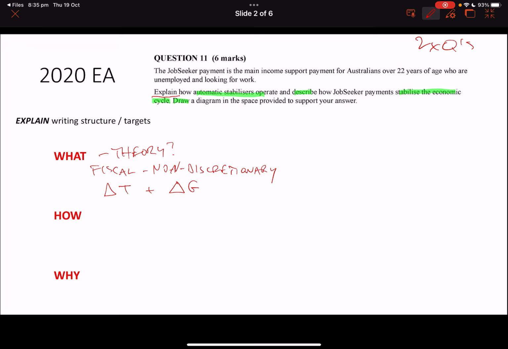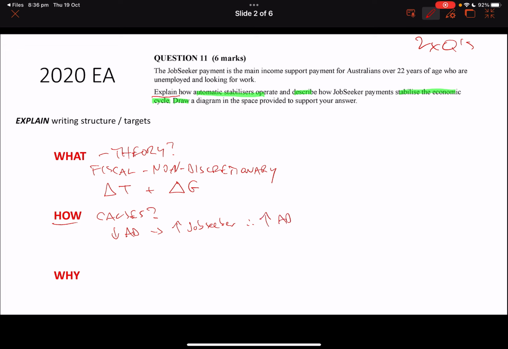The second part is the how: what causes these stabilizers to work? So we've got to look through it a little bit and say the cause of the stabilizer here is when economic activity drops. When AD drops, we're going to see an increase in, we're really looking at job seeker, aren't we? So AD drops, we see an increase in total job seeker, and that, therefore, is going to increase AD. It's going to pull us out of a trough.